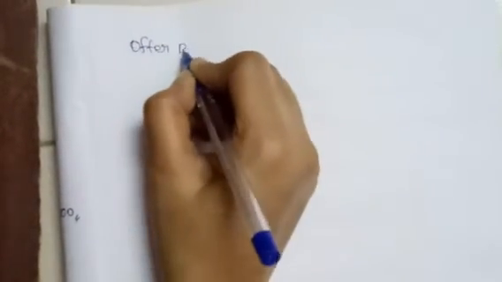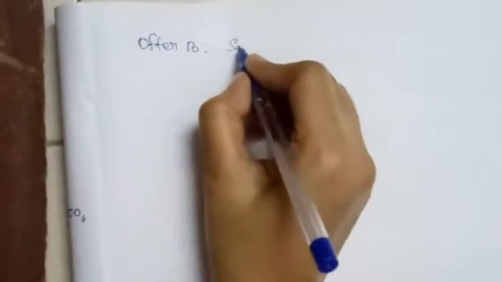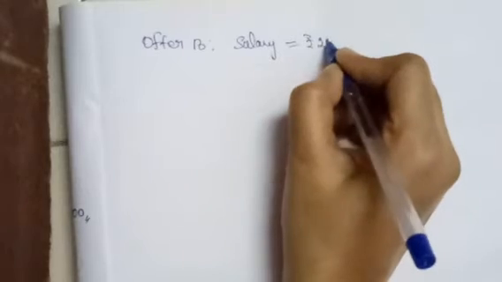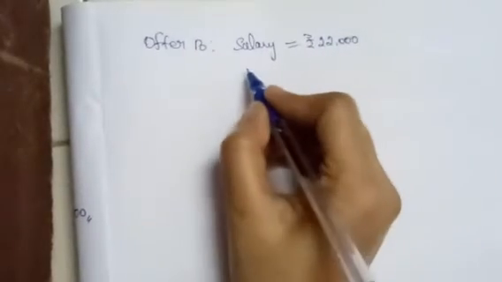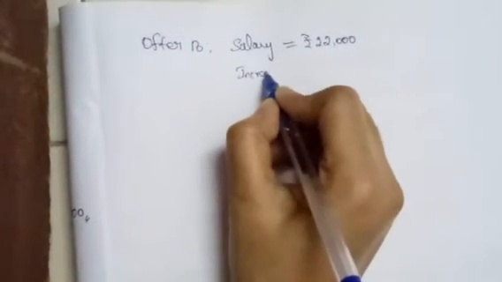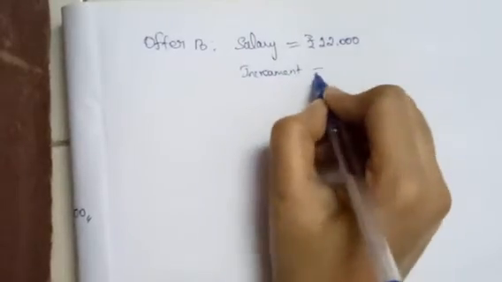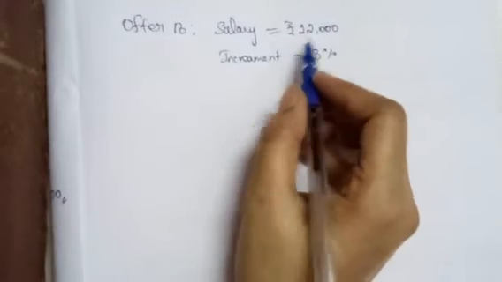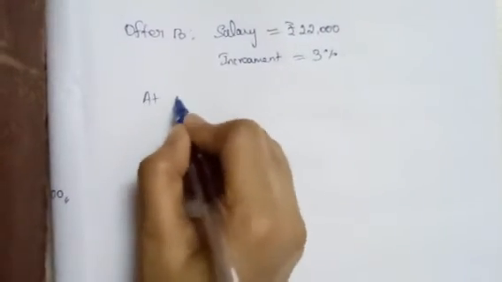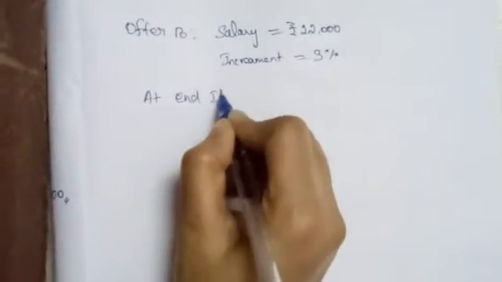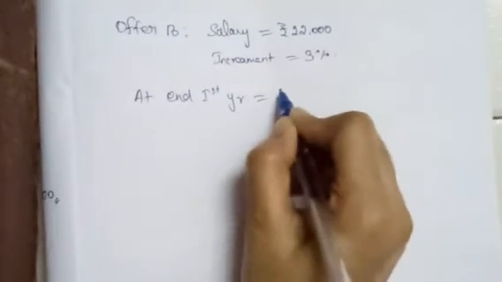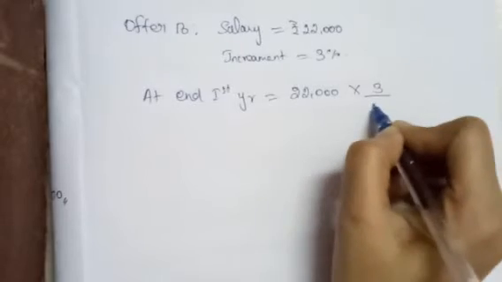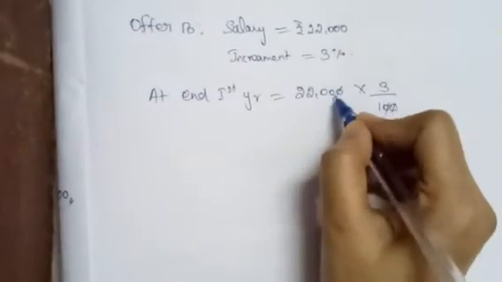Offer B. Under offer B, he is getting a salary of 22,000 rupees and the annual increment is 3% for the first 5 years. Okay. Salary at the end of the first year: 22,000 salary times 3%, that is 3 by 100.